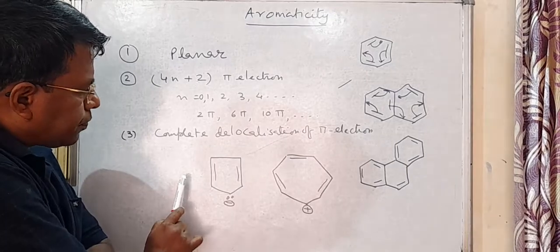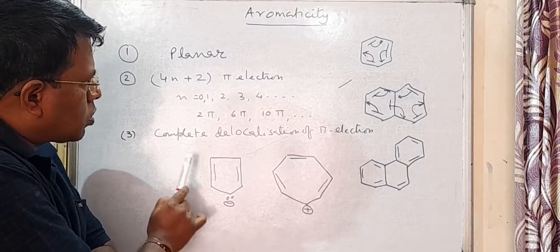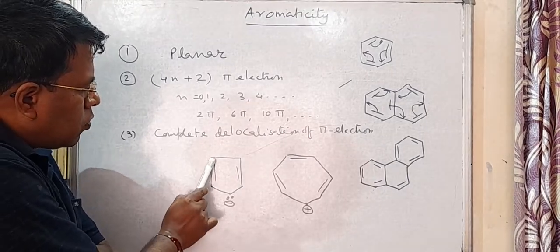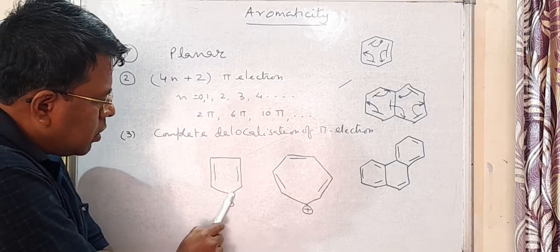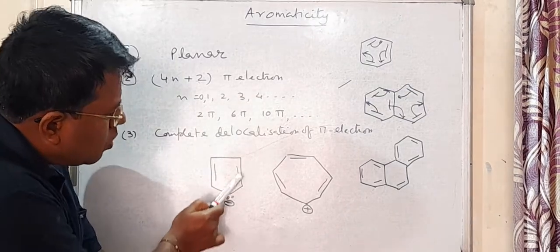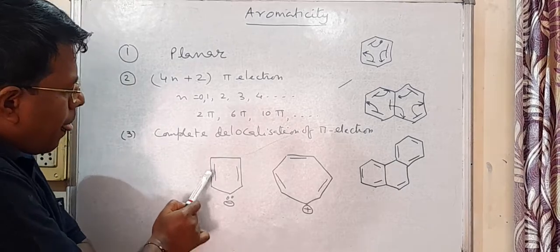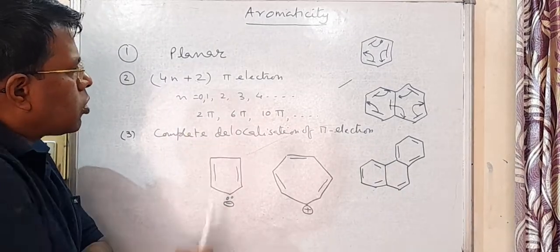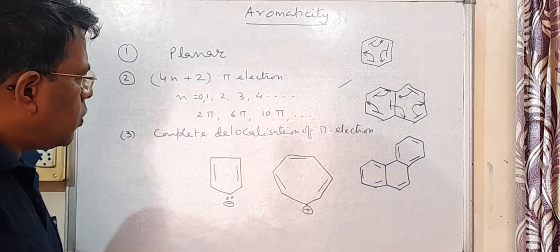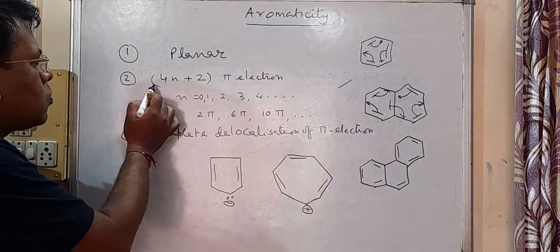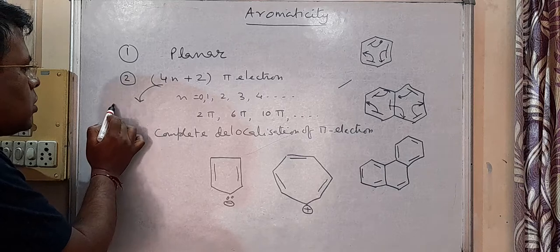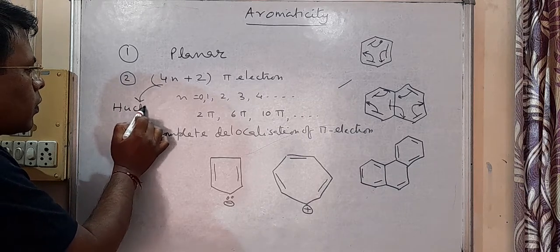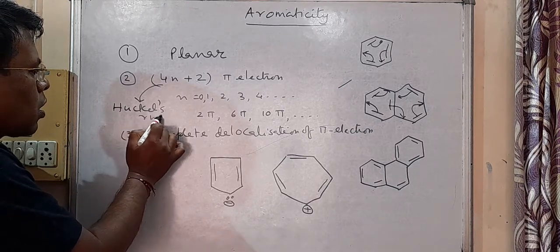It's planar. Then how many pi electrons does it have? 1, 2, 3, 4, 5, 6. This lone pair will be contributed in the pi system. So 6 pi electrons. Okay, so the second condition also is fulfilled. Let me tell you, here it is 4n plus 2 pi electrons. It's called Huckel's rule.